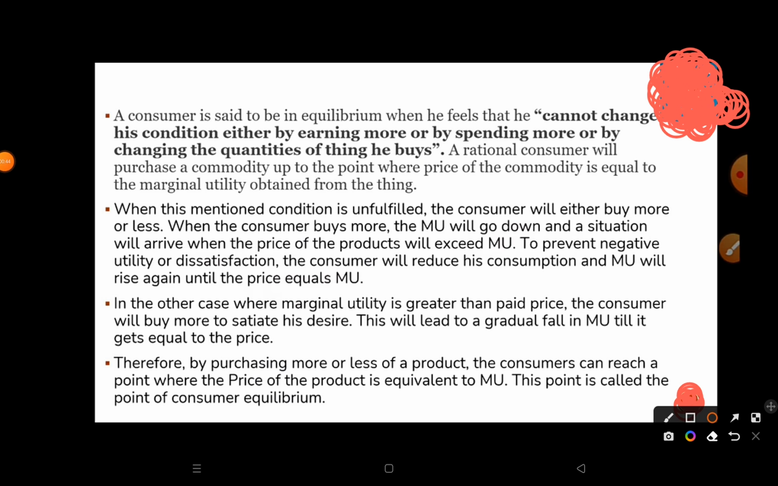When the consumer buys more, the MU will go down. A situation will arrive when the price of the product will exceed MU. To prevent negative utility or dissatisfaction, the consumer will reduce his consumption and MU will rise again until price equals MU. In the other case, where marginal utility is greater than the paid price, the consumer will buy more to satisfy his desire. This will lead to a gradual fall in MU till it gets equal to the price. Therefore, by purchasing more or less of a product, the consumer can reach a point where the price of the product is equivalent to MU. This point is called the point of consumer equilibrium.